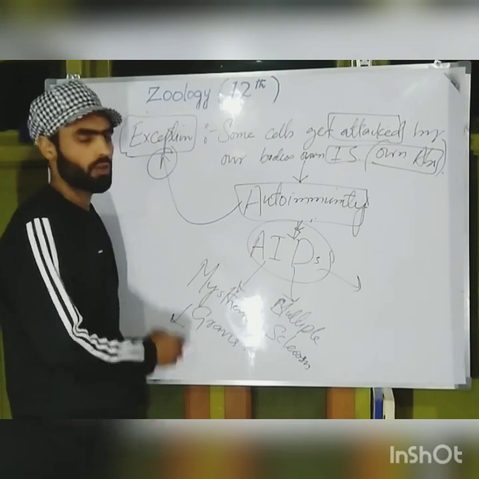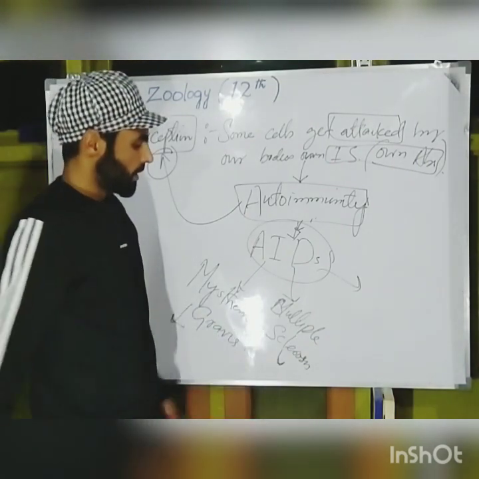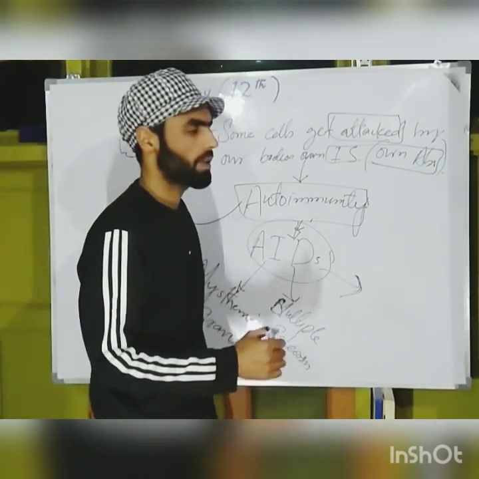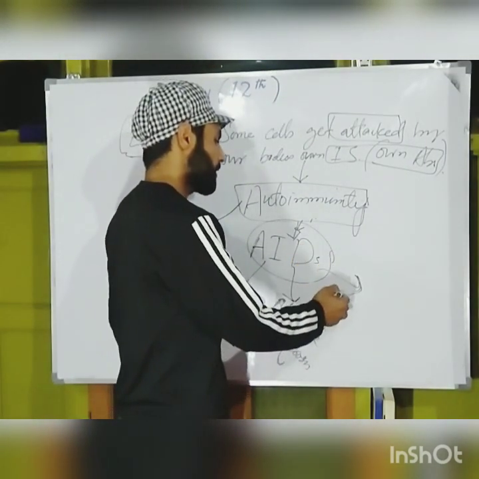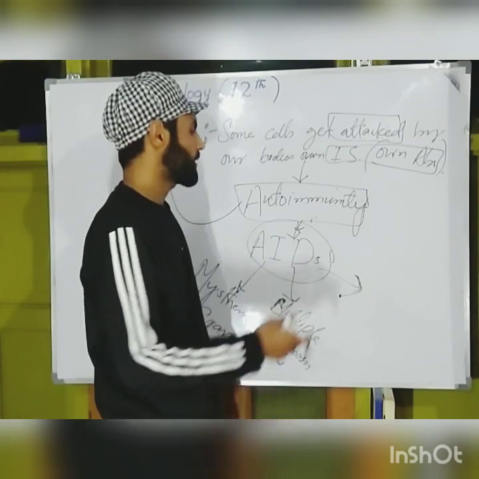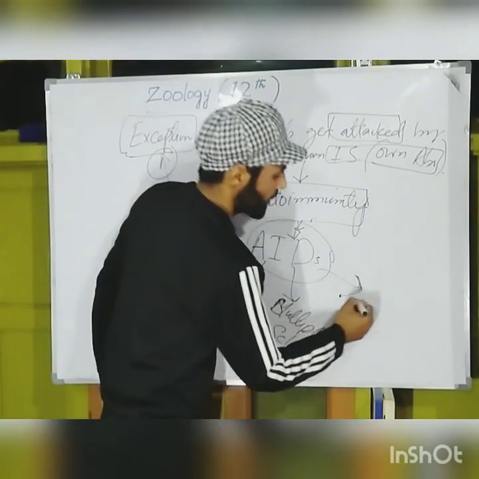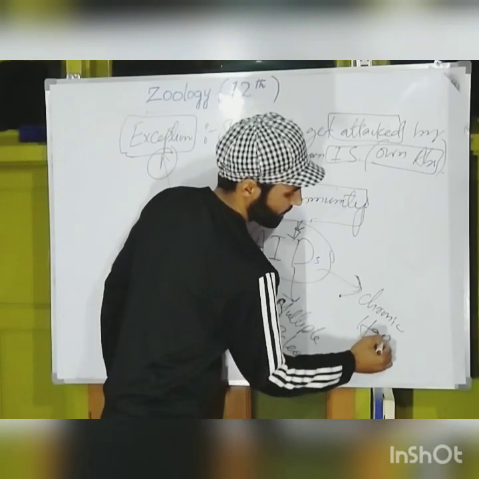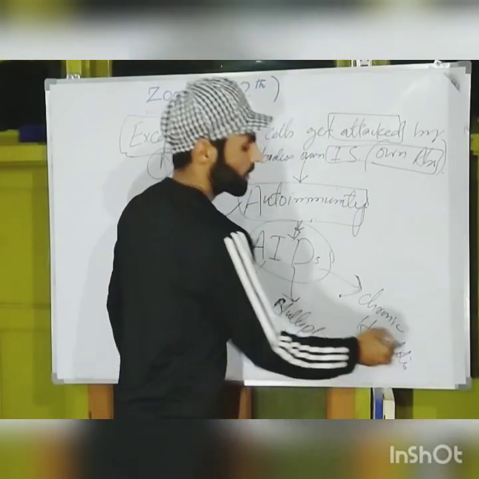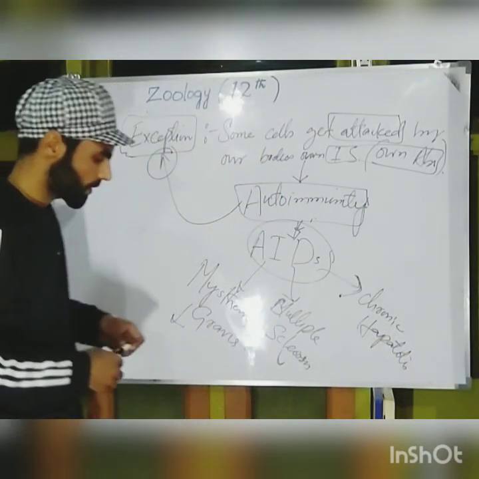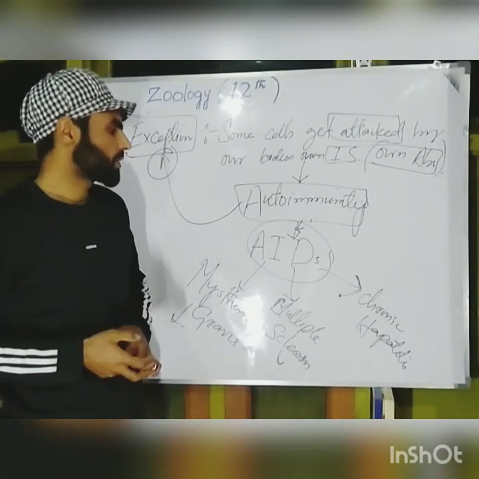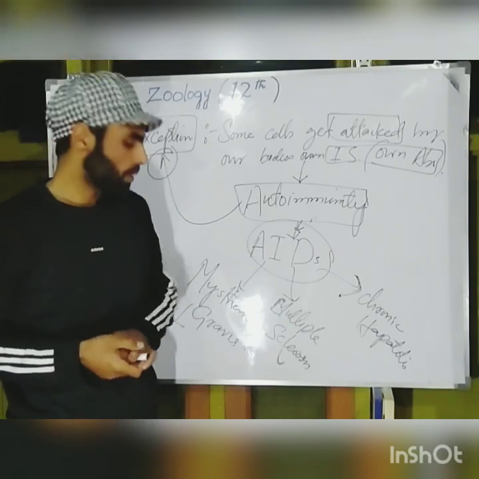This is a muscular disorder, and this is a nervous disorder. And some people get attacked by another type of autoimmune disease, chronic hepatitis. So these are some autoimmune diseases. Inshallah, we will be discussing these things more clearly in coming days.